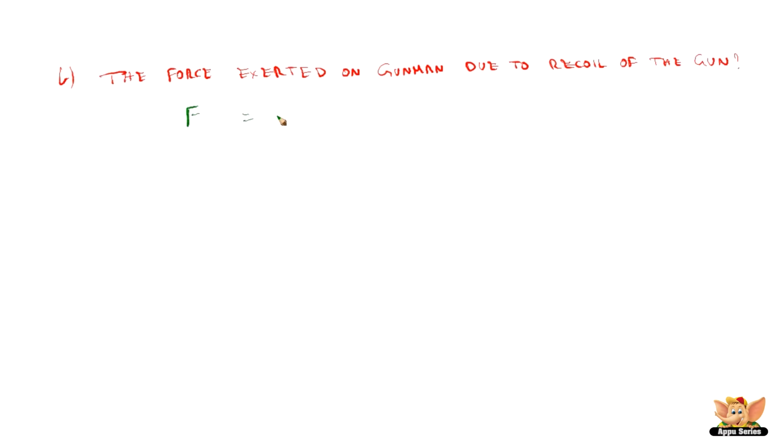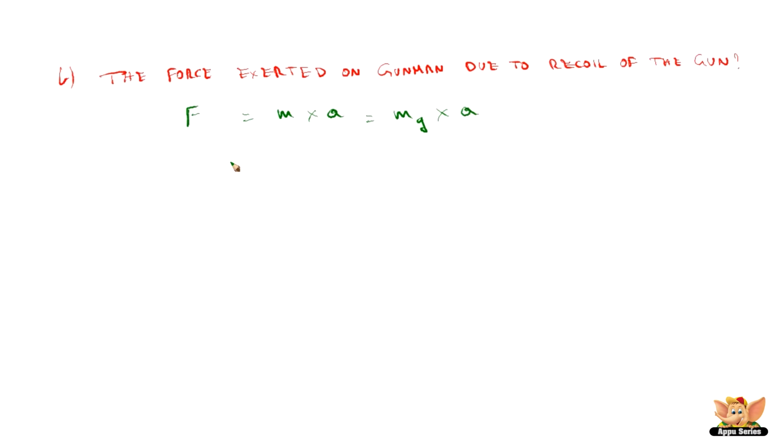Now the second part of the question is the force exerted on the gunman due to recoil of the gun. So the force exerted on the gunman is mass into acceleration. We know the mass of the gun. In this case, the mass is mg, because the gun is the one which is exerting the force. So we need to take the mass of the gun and the acceleration. We need to find the acceleration.